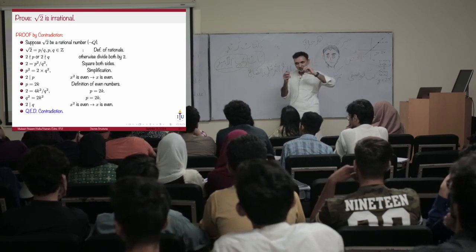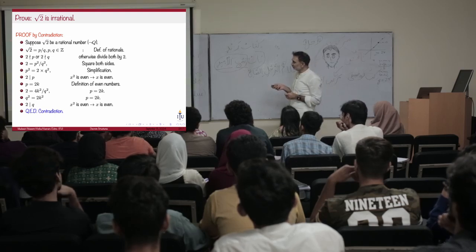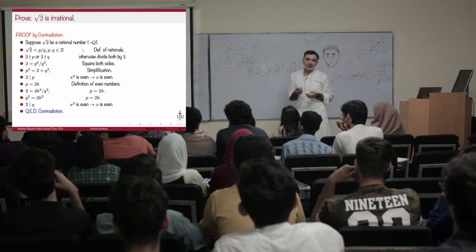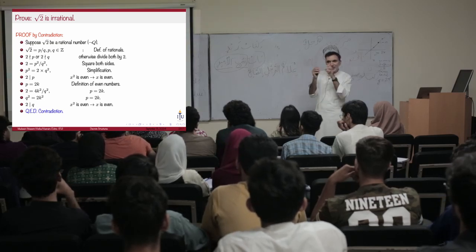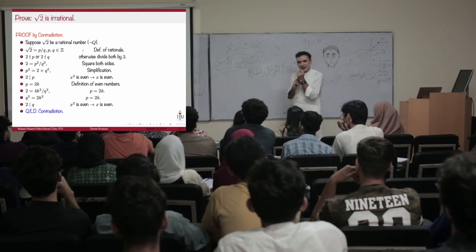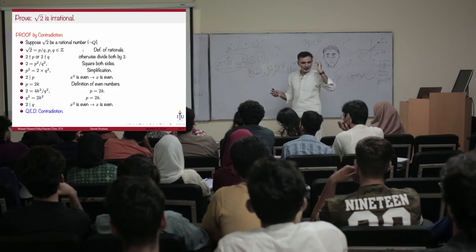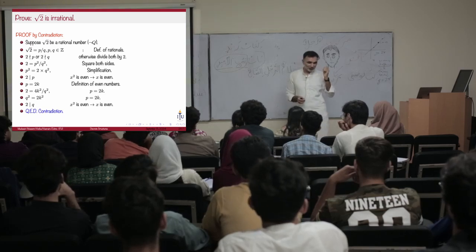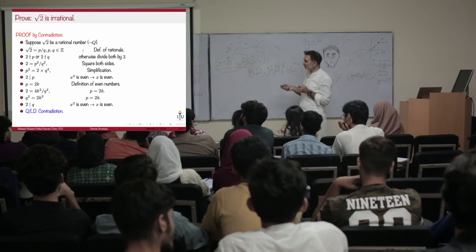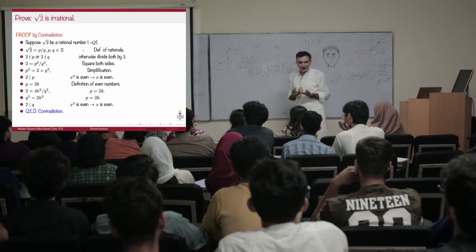They don't need to be something between 0 and 2. Just at this point, I'm saying that the P over Q ratio is equal to square root of 2. It doesn't mean that P and Q are small numbers. They could be super large, billions of digits. Whether root 2 is an irrational number, we don't know yet. We actually assume that root 2 is rational. That's where we started.